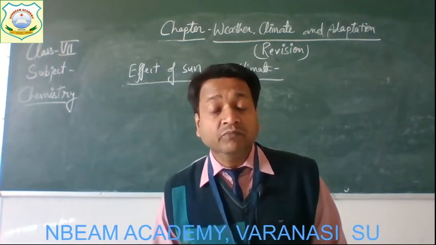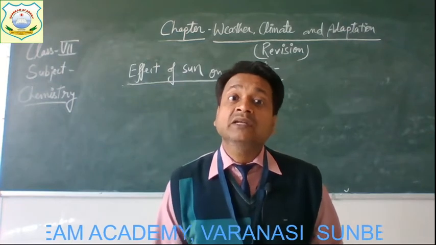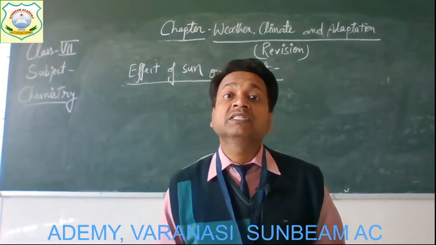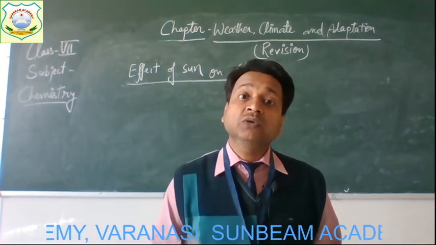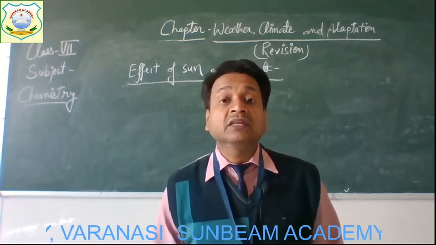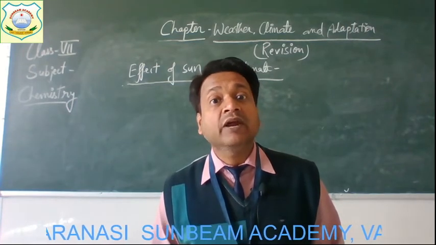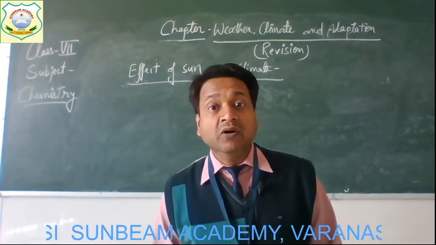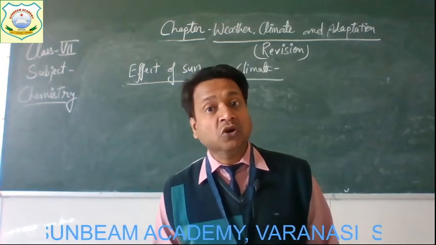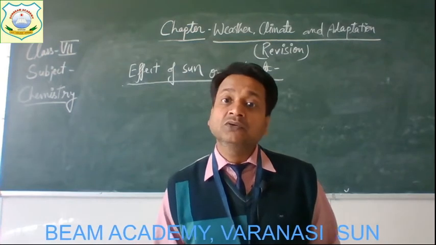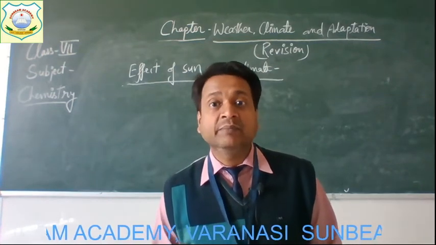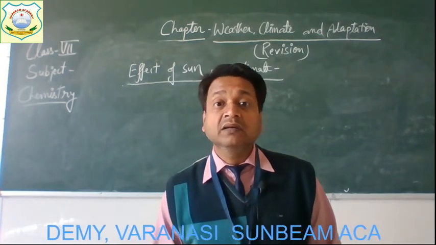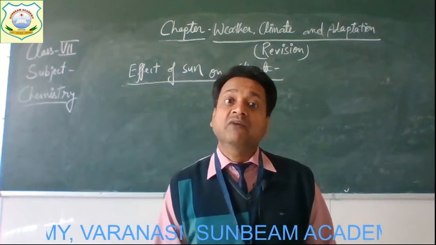Alright, children, one more thing that you must know. In the northern hemisphere, the longest day, that is the duration between sunrise and sunset, is usually 21st June, and the shortest day is usually 22nd December. So you must remember it. The longest day is 21st June and the shortest day is 22nd December. So this is about the climate of a place.